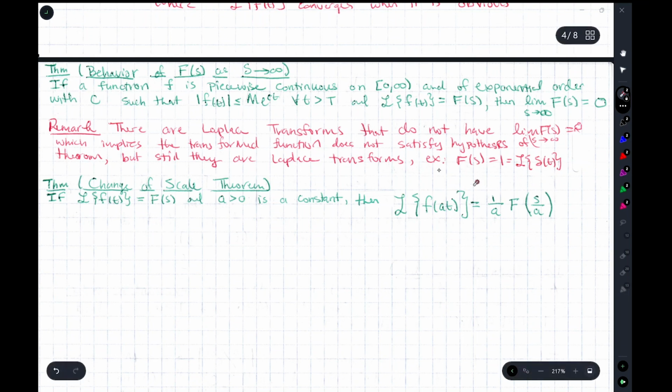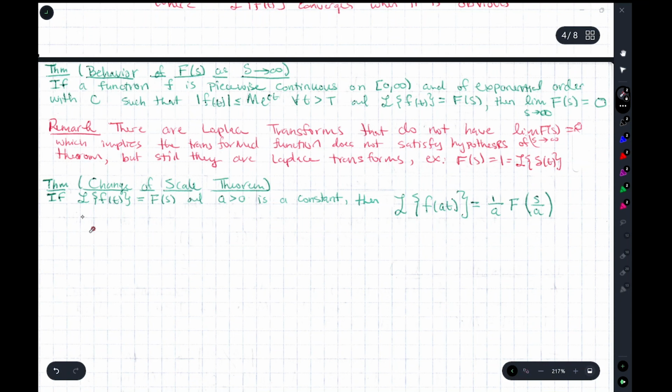But let's not get too technical for our purposes here. The point is, if you do find a Laplace transform that doesn't respect this property, that's okay. It just means it wasn't piecewise continuous or of exponential order. There are other types of functions.